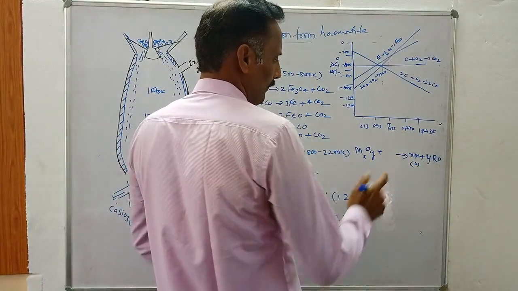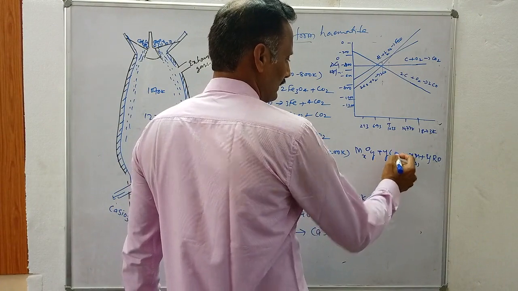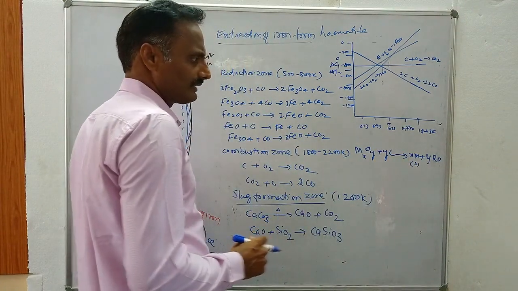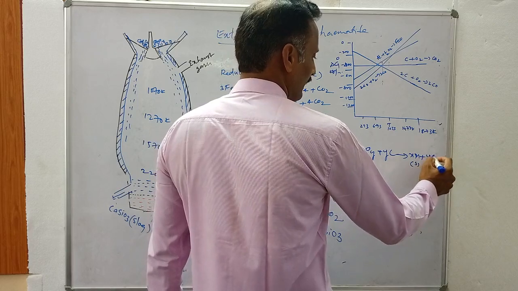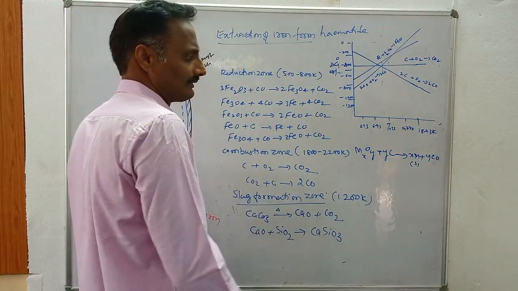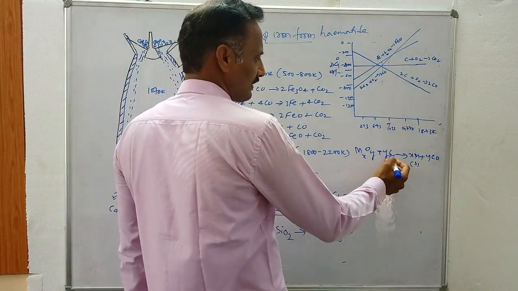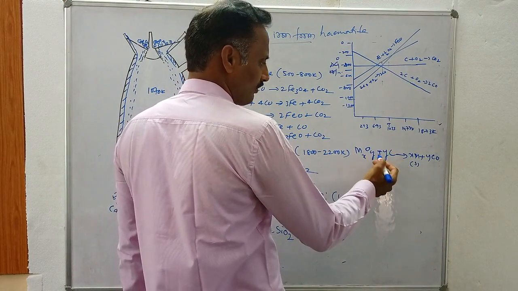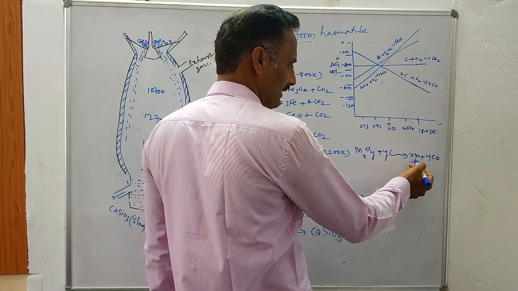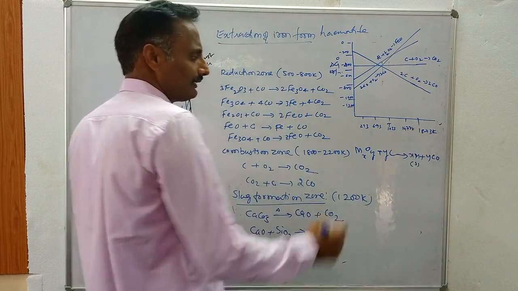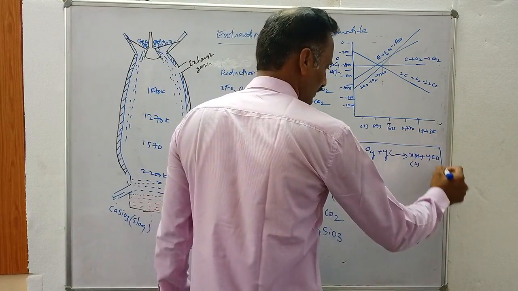If you use C, coke, as a reducing agent, then here we get the metal and CO. Coke acts as a reducing agent. It removes oxygen from the metallic oxide. It converts the metallic oxide into metal. Then you will get crude metal. This process is called reduction.